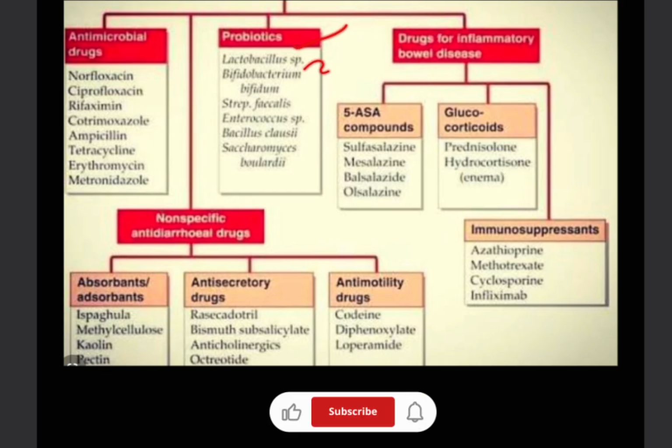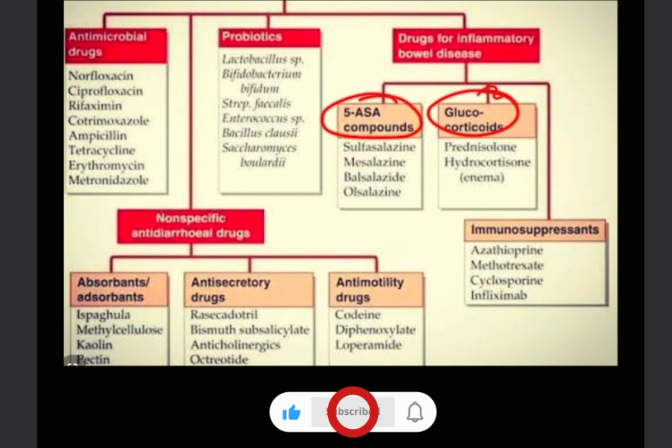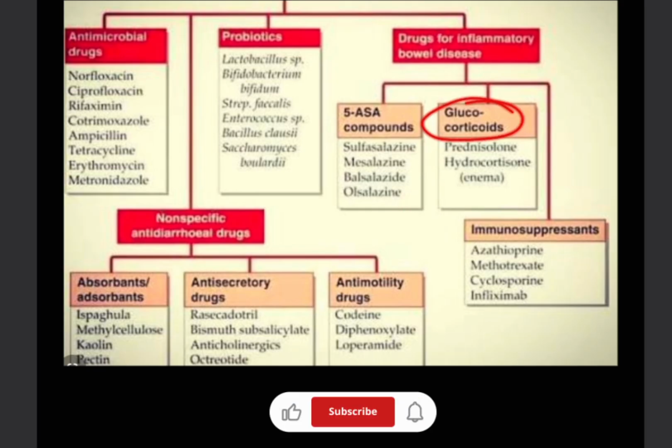Then probiotics contain Lactobacillus species, Streptococcus faecalis and Enterococcus species. Drugs for IBD have three things: 5-ASA compounds, glucocorticoids and immunosuppressants. The 5-ASA compounds contain sulfasalazine, mesalazine and olsalazine. Glucocorticoids contain prednisolone and hydrocortisone. And as immunosuppressants, we give methotrexate or cyclosporine.